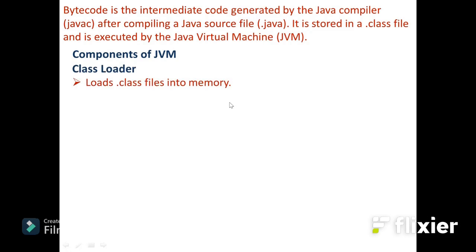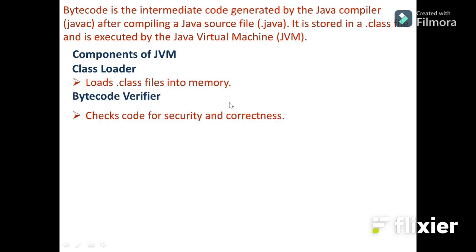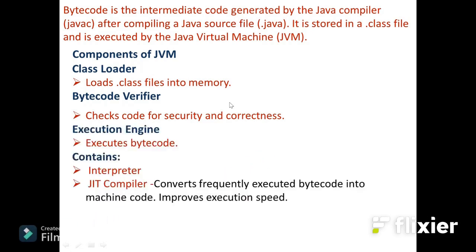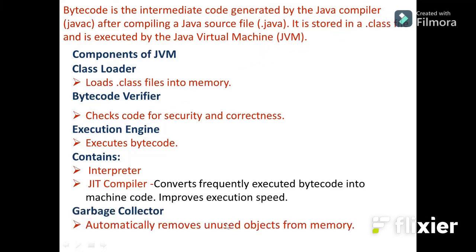What are the components of JVM? It includes the class loader, which loads the .class files into memory. There is a bytecode verifier, which checks the code for security and correctness. The execution engine executes the bytecode. It contains the interpreter and JIT compiler. The main task of the JIT compiler is to convert frequently executed bytecode into machine code, which improves the execution speed. The garbage collector automatically removes unused objects from memory.